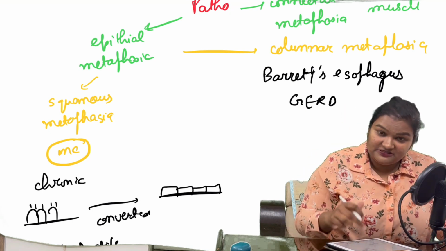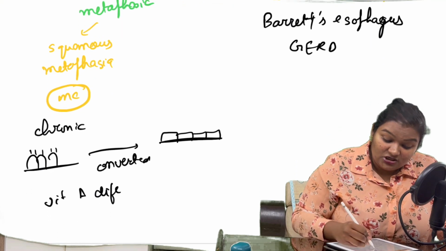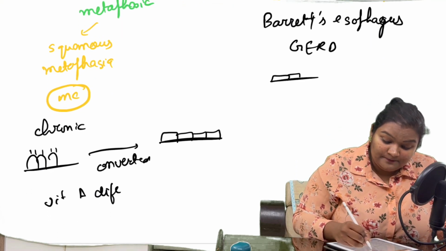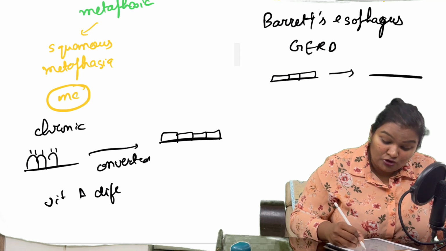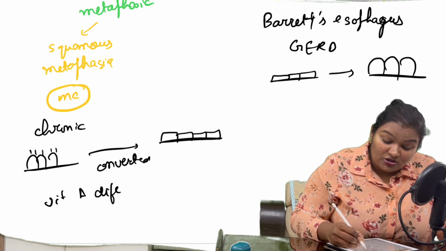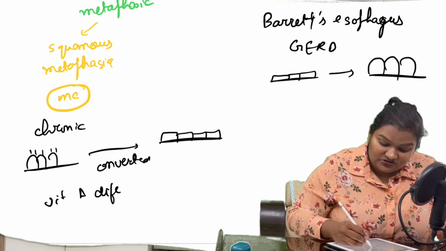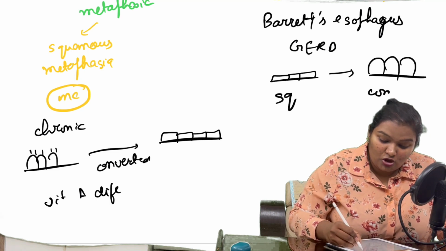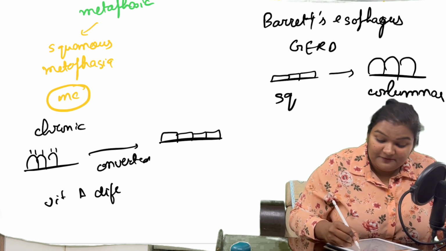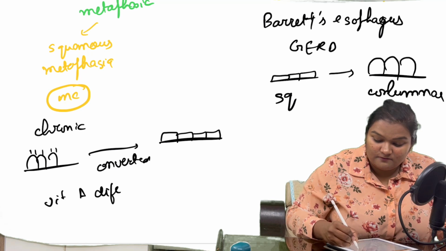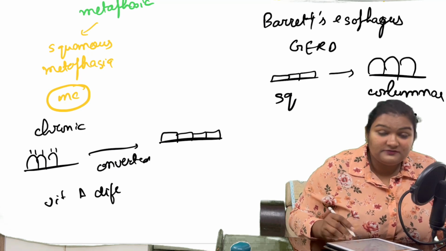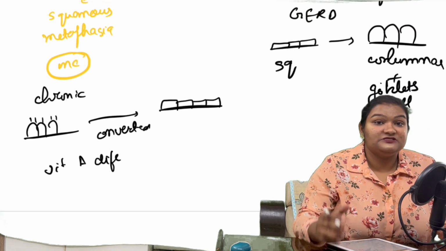So what happens in Barrett's esophagus is the squamous epithelium is converted to columnar epithelium with the presence of goblet cells. Why am I saying the presence of goblet cells?